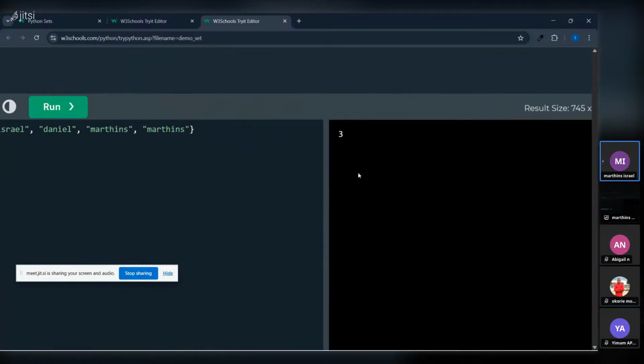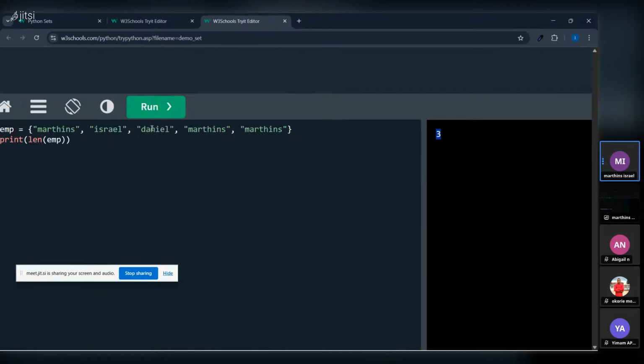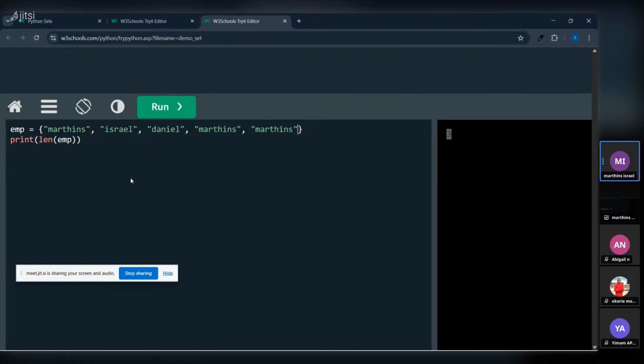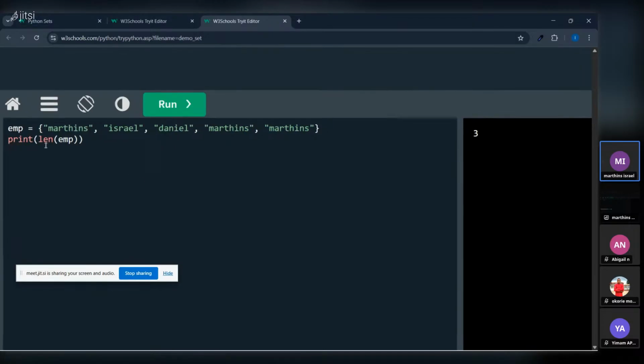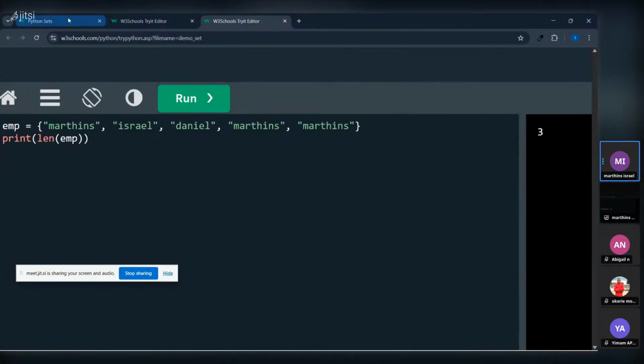So it's loading. So we got 3 employees, as you can see, 1, 2, 3. It does not recognize these 2 Martins. We know why it does not recognize it. So we have gotten 3 employees. So the len function or method can be used to get the amount of employees.